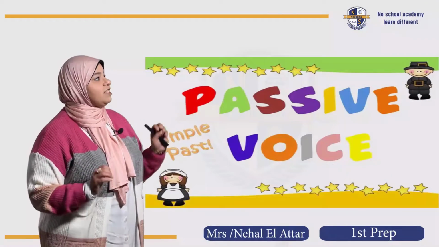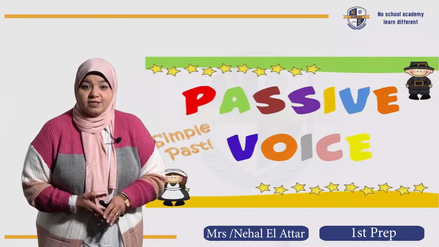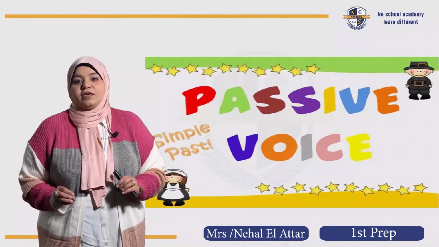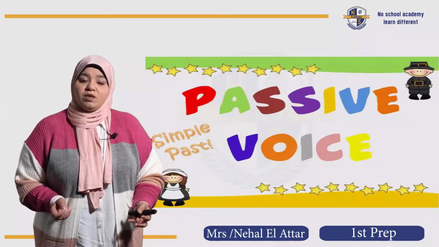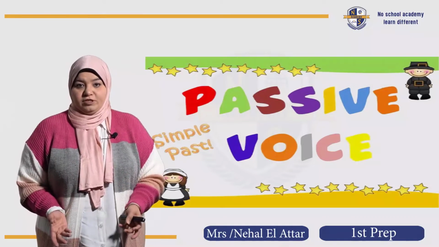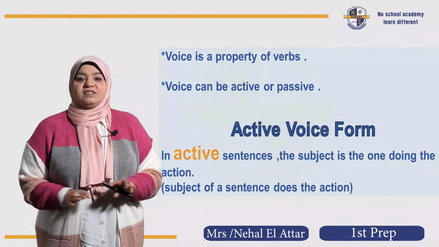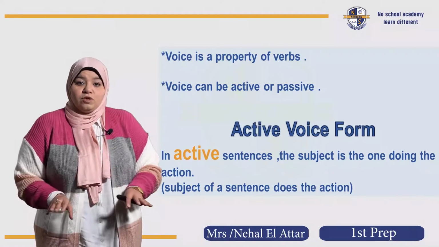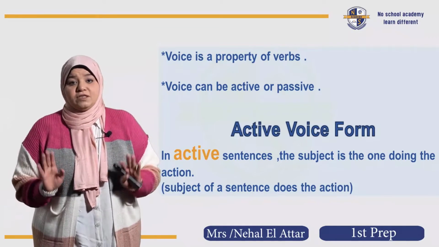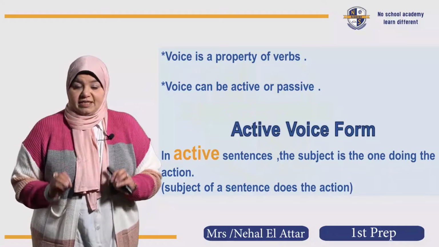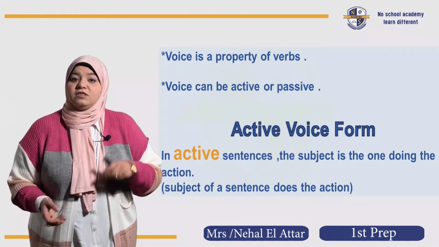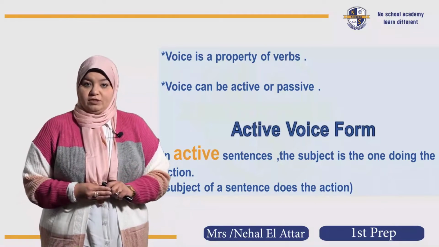We have here the simple past passive voice. First of all, I'd like you to know what I mean by the word active voice. The active voice is the regular or the usual form of any sentence in English. The normal status of the sentence is called the active voice, okay?